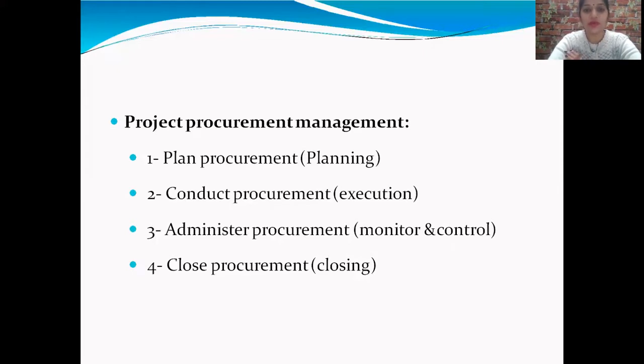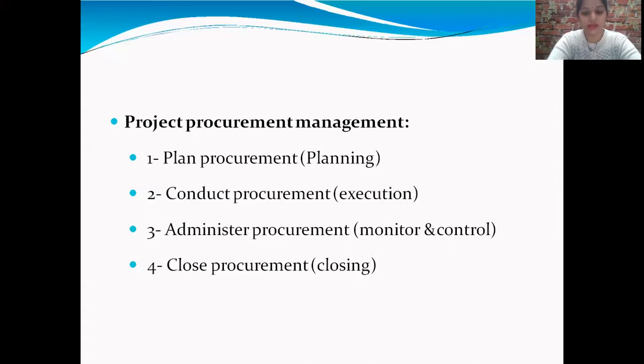Once you are ready to procure goods from a vendor, project procurement management is broken down into four processes, as you can see here. First one is plan procurement management. Second one is conduct procurement, that we can say execution. Third one is administer procurement, that we can say monitor and control. And fourth one is close procurement, that is also a closing.